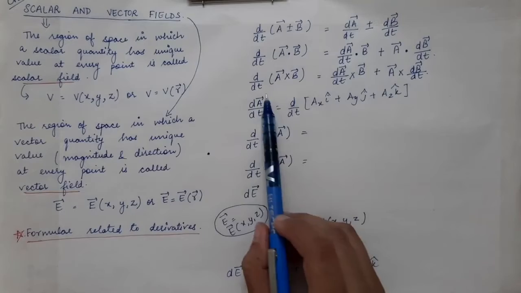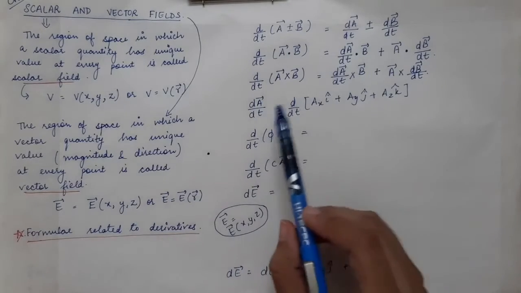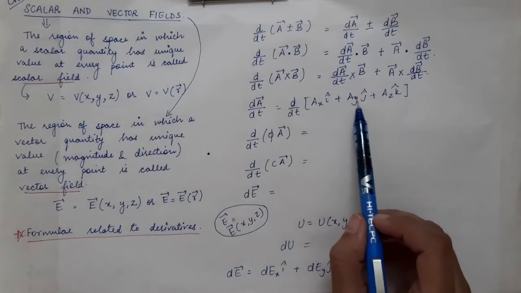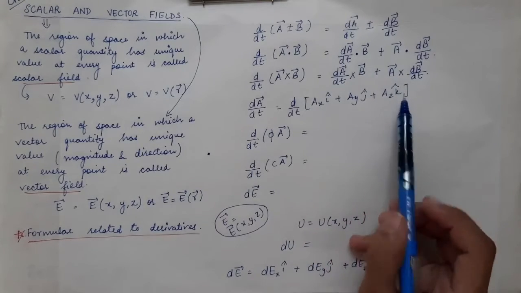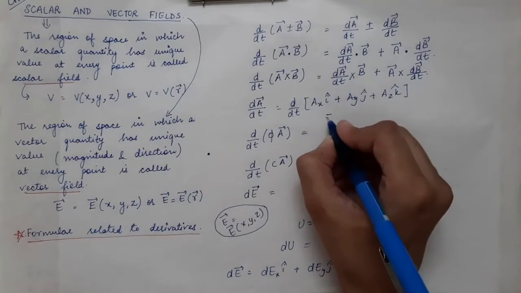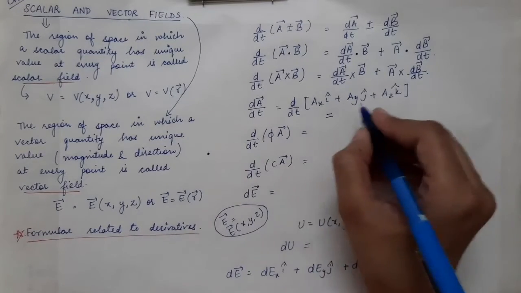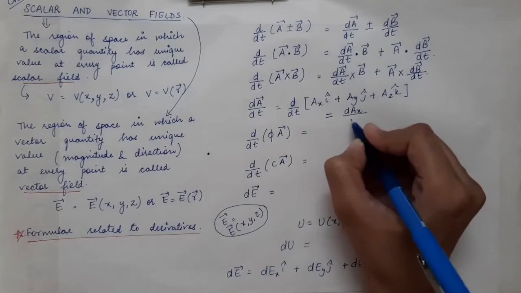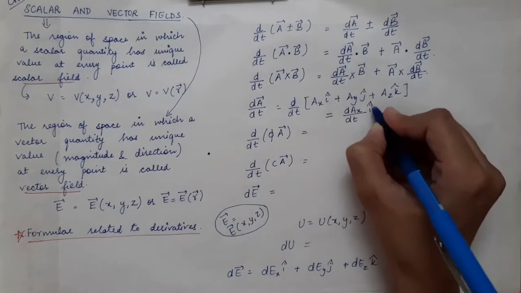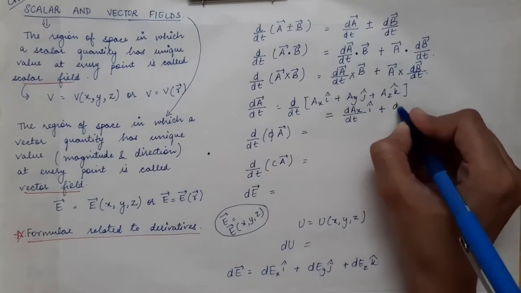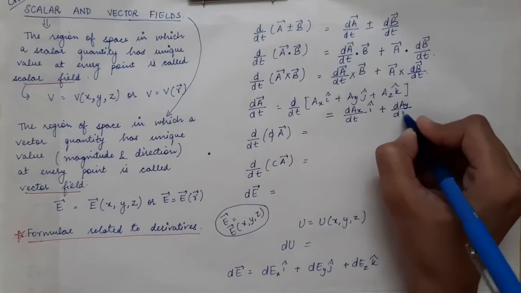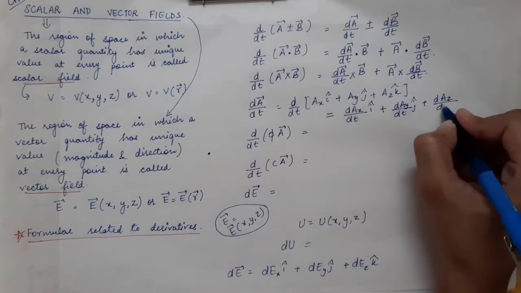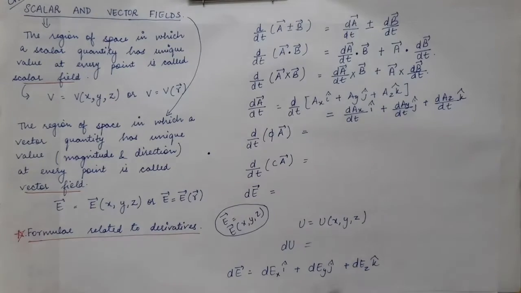When we are doing the derivative of a vector, the vector can be written in terms of its components, that is Ax i cap plus Ay j cap plus Az k cap. Then you do the individual derivatives of the components. So this will be equal to dAx by dt, i cap will remain as it is, plus dAy by dt, j cap will remain as it is, plus dAz by dt, k cap will remain as it is.